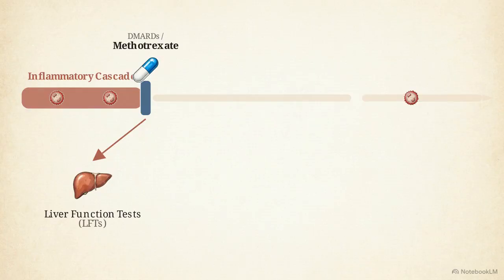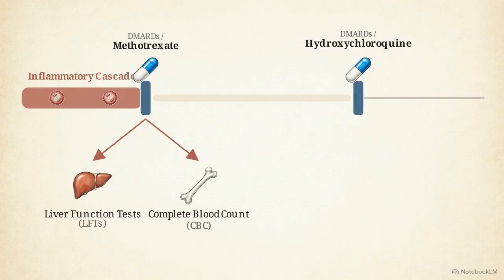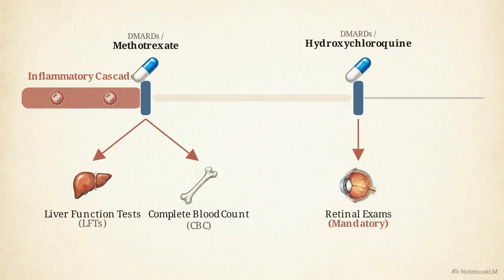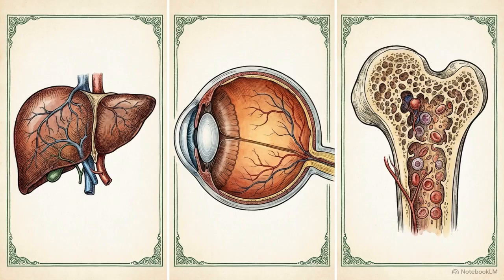Methotrexate suppresses the overactive immune response, requiring continuous monitoring of liver function and bone marrow. Hydroxychloroquine introduces retinal damage risks, making eye exams mandatory. High-potency drugs intended to halt systemic destruction carry inherent toxicities. The clinical goal is managing the collateral damage to the liver, eyes, and bone marrow.